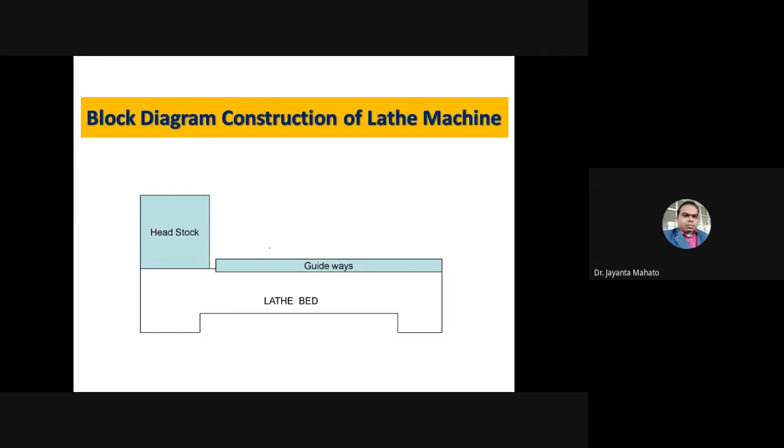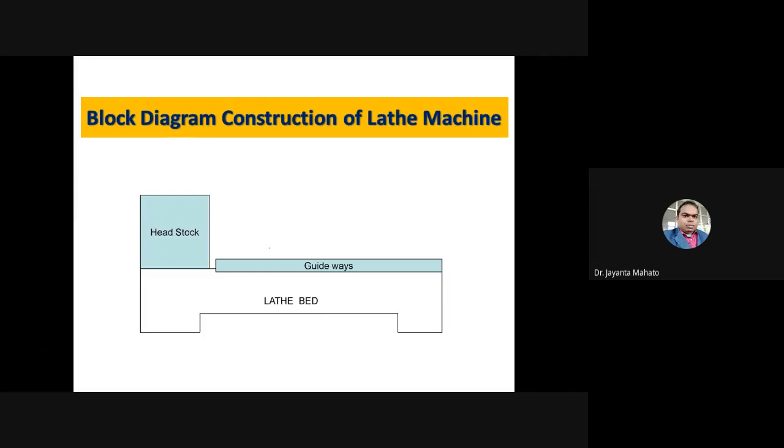In this headstock, different gear mechanisms are there to reduce the RPM of the workpiece. This headstock is connected to the main motor, and from the motor the rotational speed is transmitted to the spindle, and the spindle will rotate.